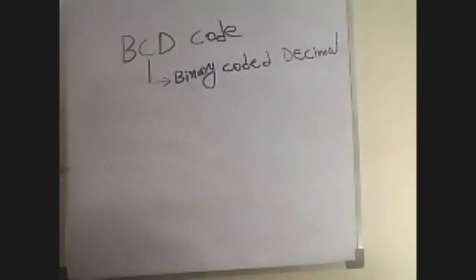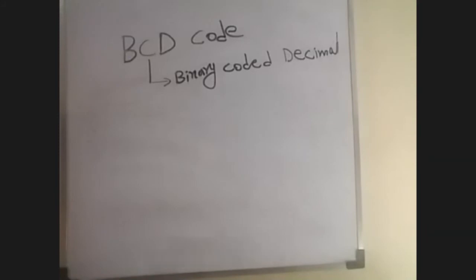So BCD is nothing but binary coded decimal. BCD is a numeric code in which each digit of a decimal number is represented by a separate group of bits.